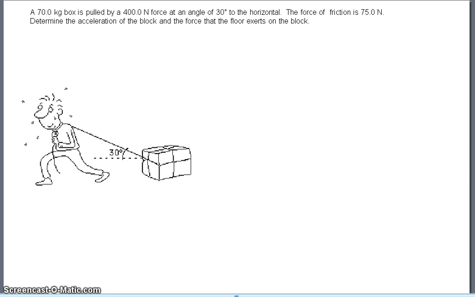If we look at the situation, a 70 kilogram box is pulled by a 400 Newton force at an angle of 30 degrees to the horizontal. The force of friction is 75 newtons. The scenario is sketched for us, so we're going to circle the object of interest. In this case, the object of interest is our box.